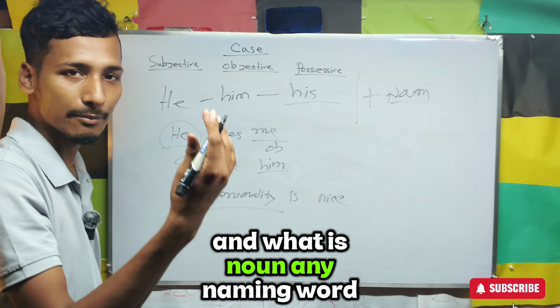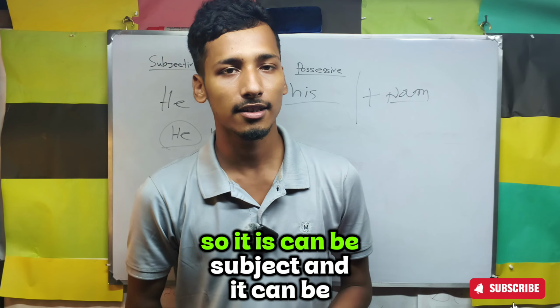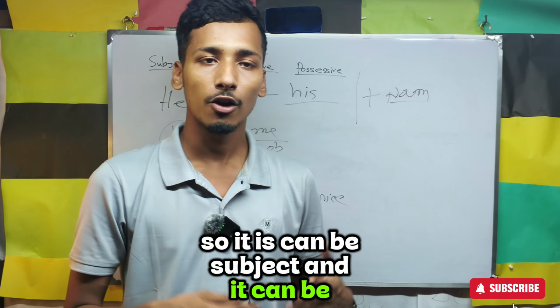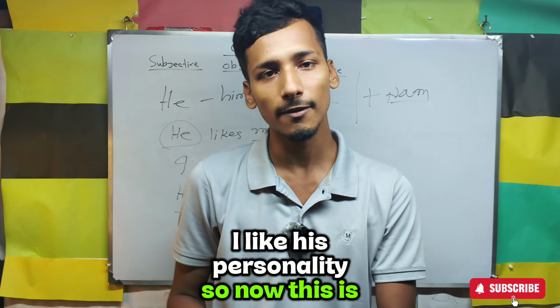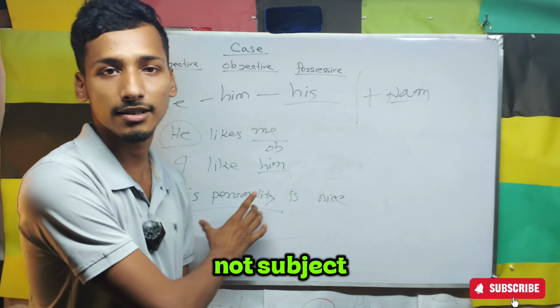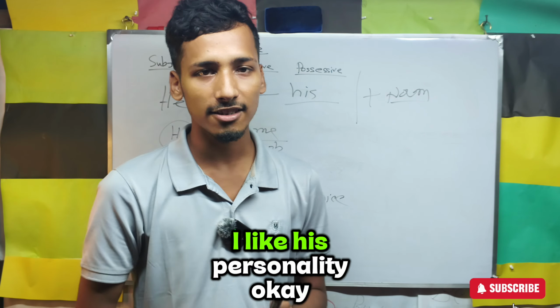And what is a noun? Any naming word is a noun. So his personality is nice. So it is also very clear that here his is the possessive and personality is the noun. So it can be subject, it can be object. Suppose if I say that I like his personality. So now this is not subject, this is object. I is the subject, like is the verb, I like his personality.